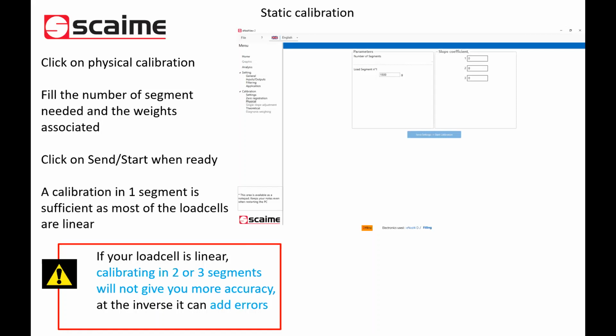So in this case, in the Inode 4, we try to linearize something which is linear, and you will add errors if your weights are not purely good. So indeed, this is a very important point.